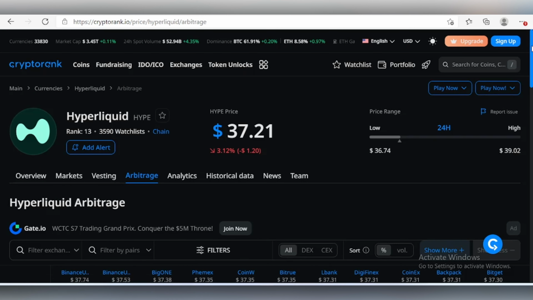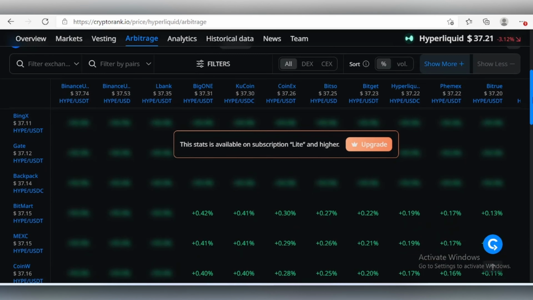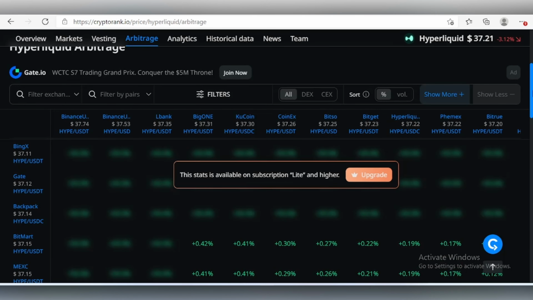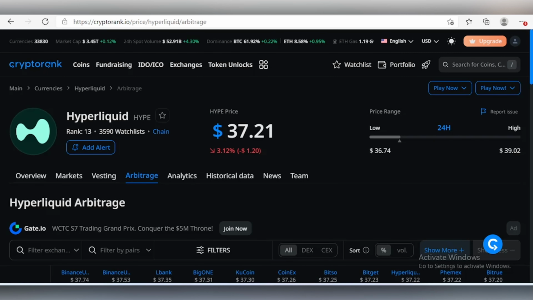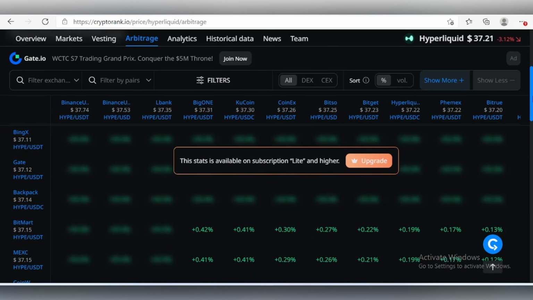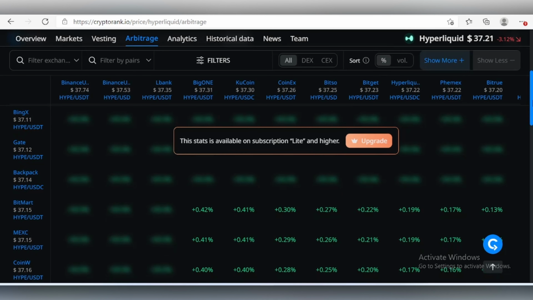Let's scroll down and see. I think there are actually some arbitrage opportunities. First of all, I forgot to mention that before you can get to these arbitrage opportunities, you have to create an account with CryptoRank. It could be a free account actually. I don't think you need to bother about whether you create a free account or not if you want to do this.